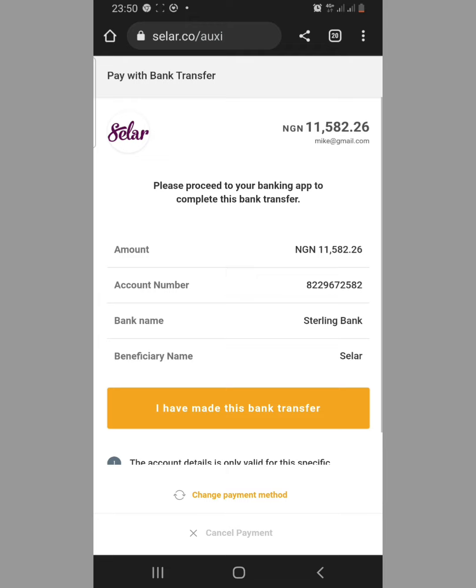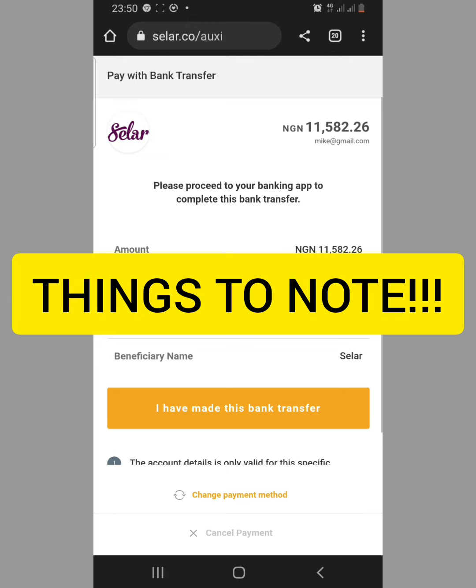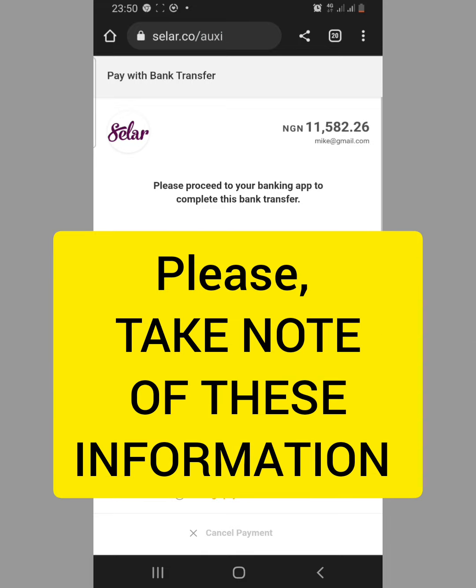All right, but note, this platform actually takes up to some hours. Withdrawals take up to 24 hours sometimes, unless you have enough money. Maybe once you send the person the first money, you now send another one, or you can just increase the quantity that you want to buy and send to the person. But I suggest that if you want to do this, start with smaller amounts so that you test this out first before you use a bigger amount of money, in case there is any problem on the site, or maybe they detect one or two things. So make sure that you start with a smaller amount of money first before you start using bigger amounts of money.